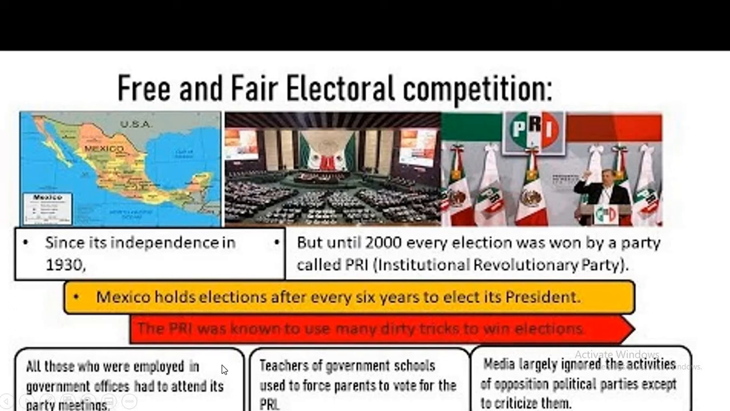All those who were employed in the government offices had to attend its party meetings. And the second point, teachers of the government schools used to force parents to vote for the PRI, and the media largely ignored the activities of opposition political parties except to criticize them. So these are a few examples of free and fair electoral competition countries.